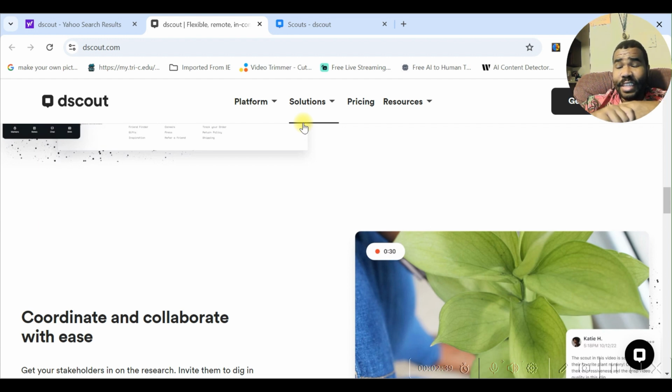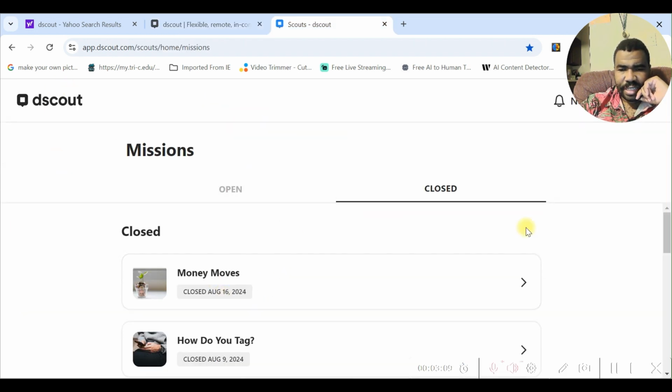I always say that you're not going to get selected for every single one of them, because these researchers are looking for specific criteria, specific demographics. It can range from 25 to 54. It can range from 13 to 17. And if you don't fall within those particular demographics, then you're not going to get paid, or you're not going to be selected for their actual research project. So it's very important that you do your due diligence and really pay attention to some of these things.